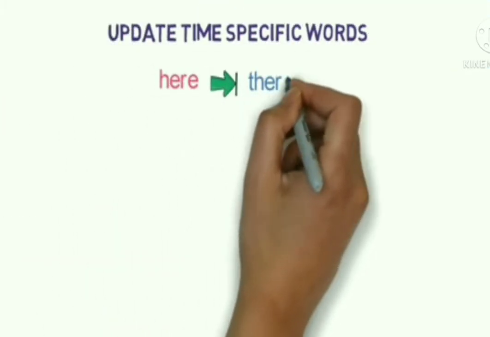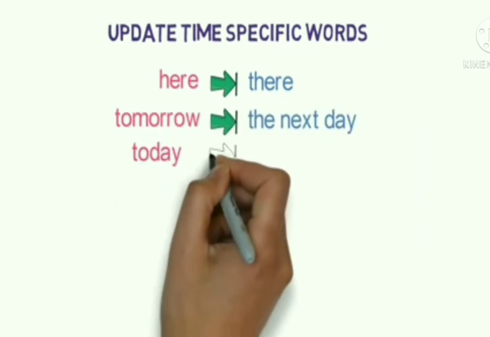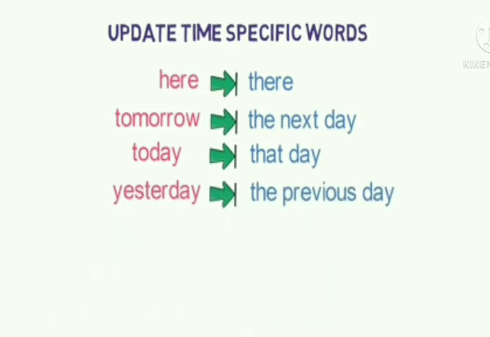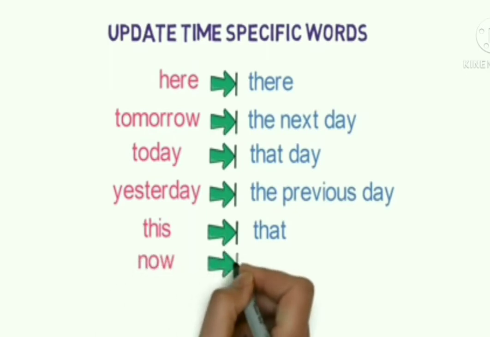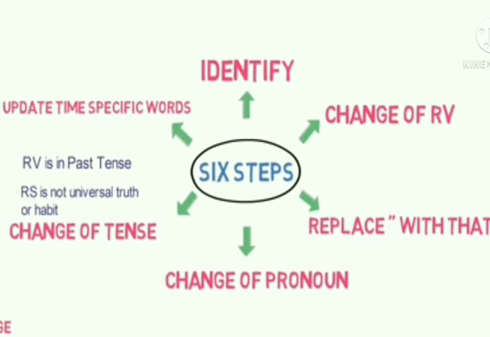Here will change to there, tomorrow will change to the next day, today will change to that day, yesterday will change to the previous day, this will change to that, now will change to then, and tonight will change to that night. These are the 6 steps that we use for changing direct to indirect speech for simple sentences.